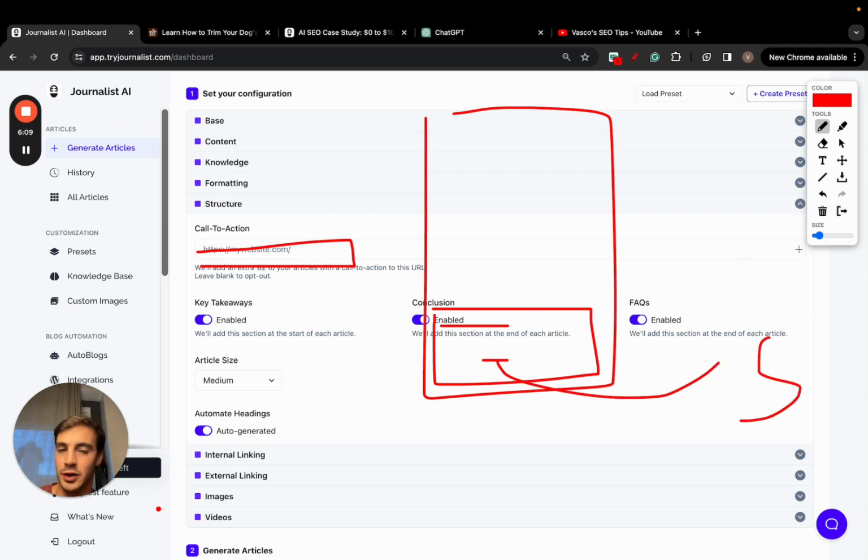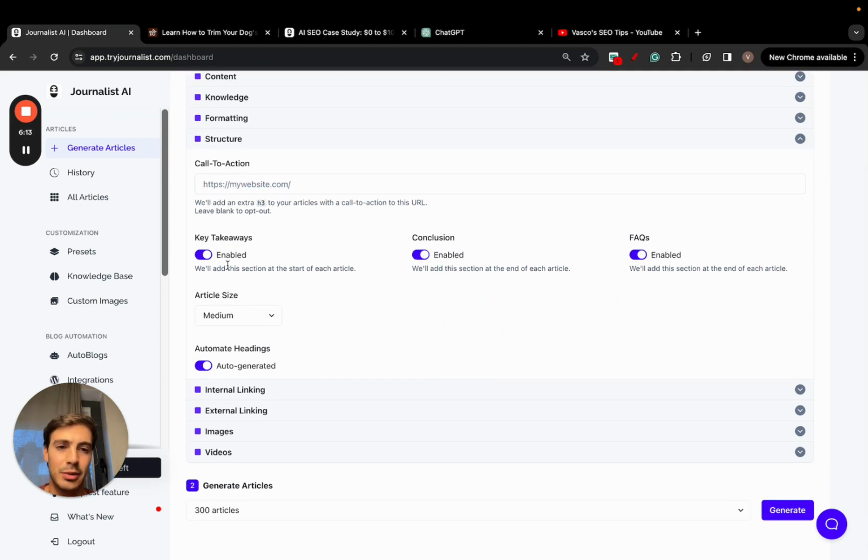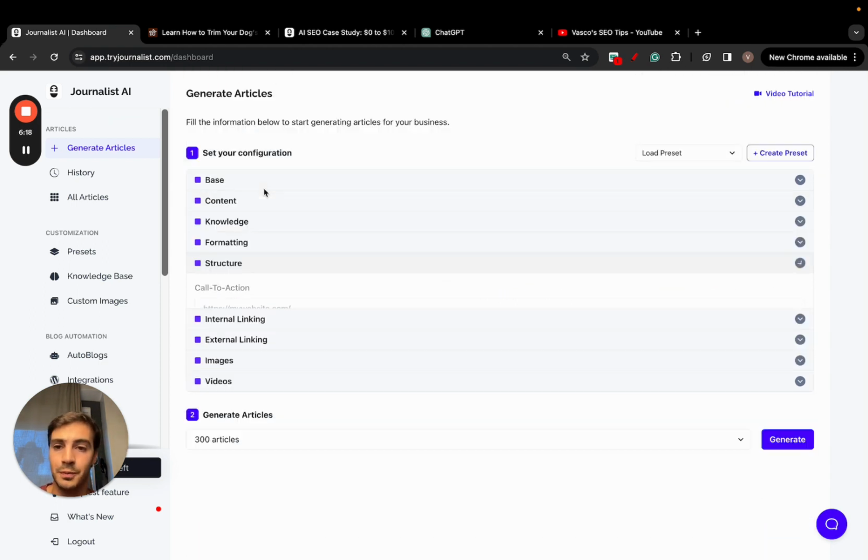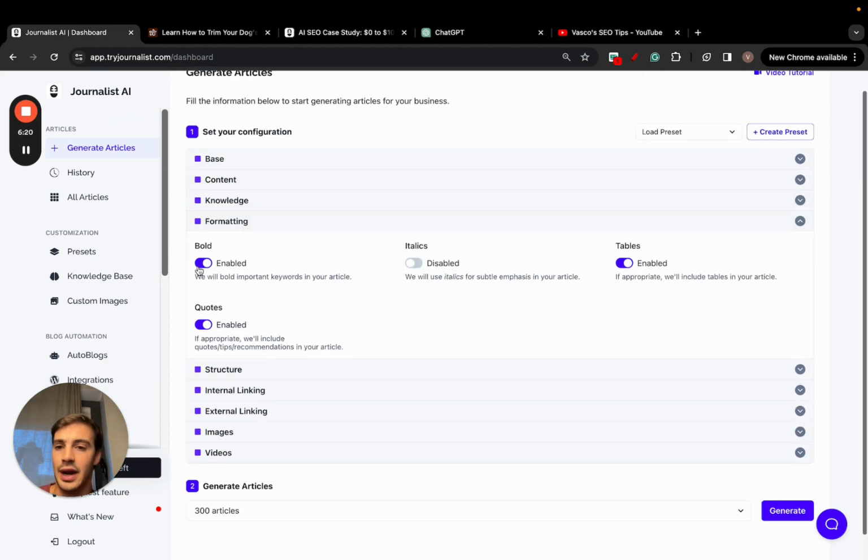Super, super cool. And this works for products, services, for anything, any single thing. You can disable all these sections, so FAQs, conclusions. You can select the article length, which is pretty cool. Then if you go here to formatting, you can enable and disable bold words, italics, tables, quotes.